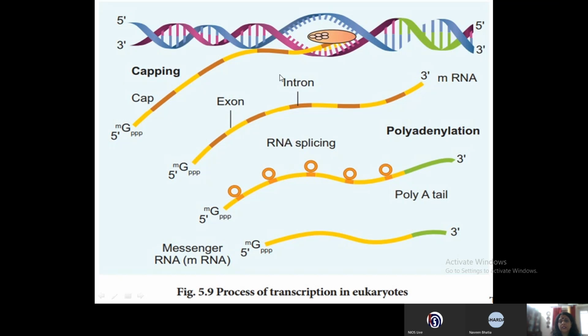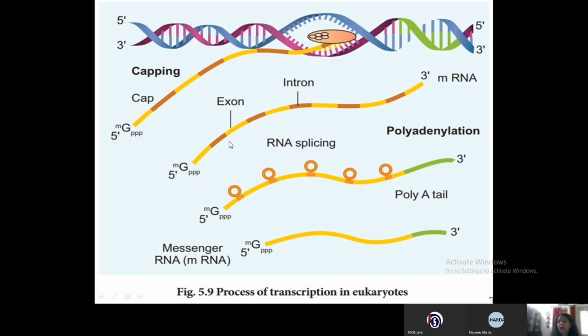Now, if you see this heterogeneous nuclear RNA that is formed by the transcription in eukaryotes, you would see that there are yellow portions and brown portions. The yellow portions designate the exons and the brown portions designate the introns.